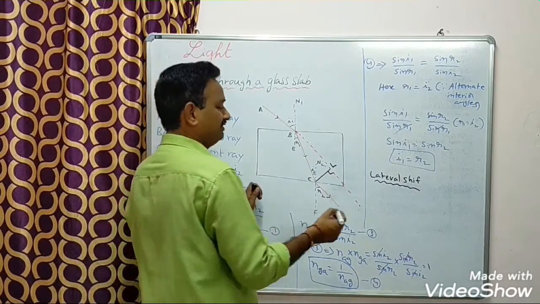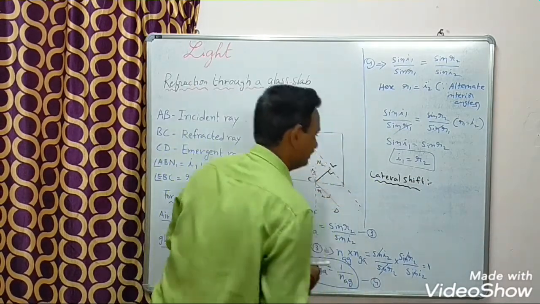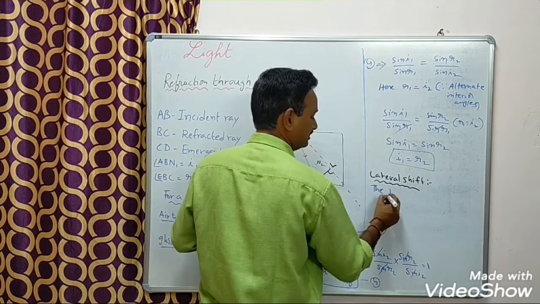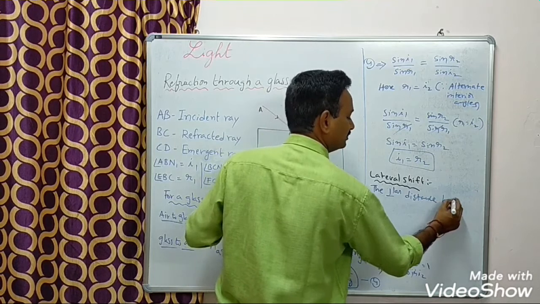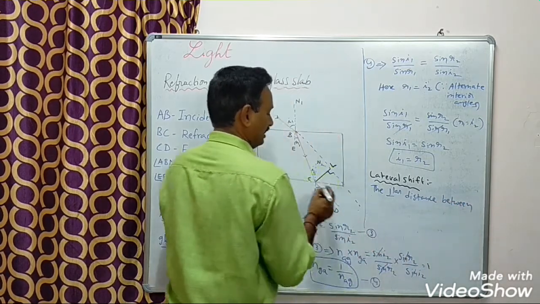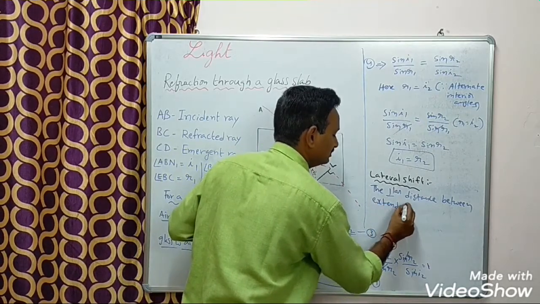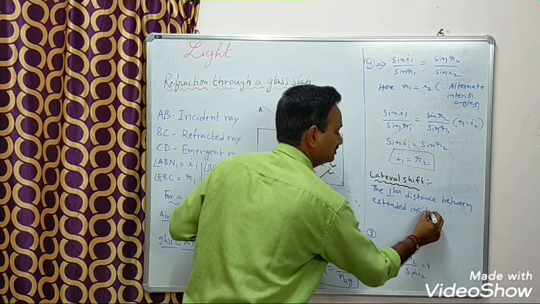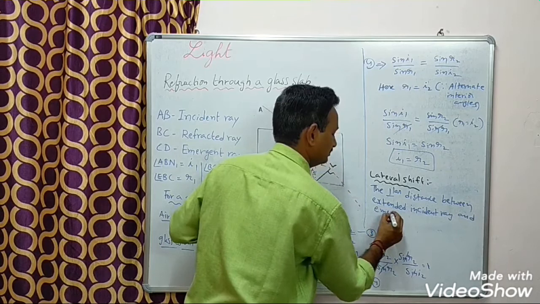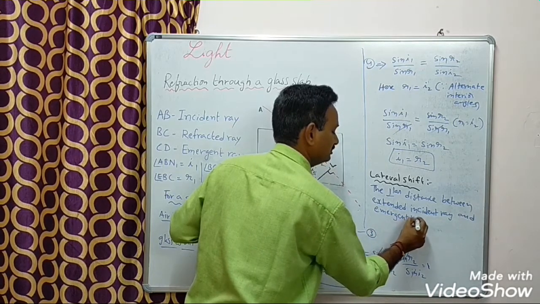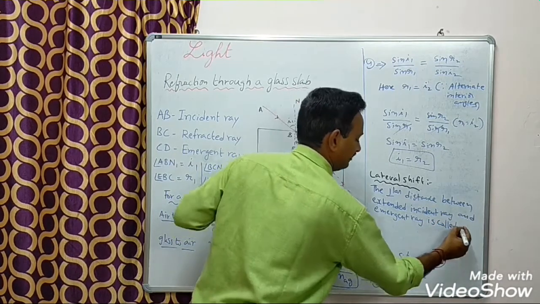So what is lateral shift here? The perpendicular distance between extended incident ray and emergent ray is called lateral shift.